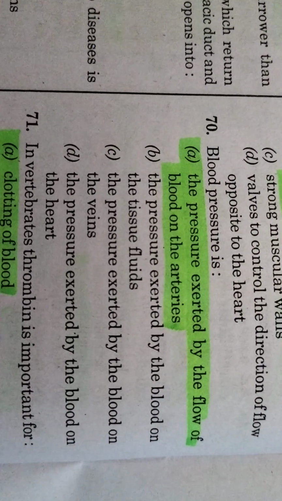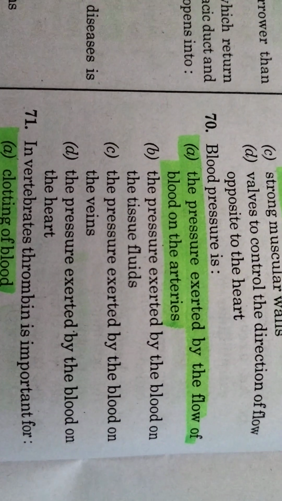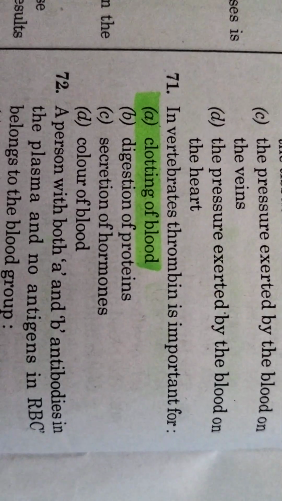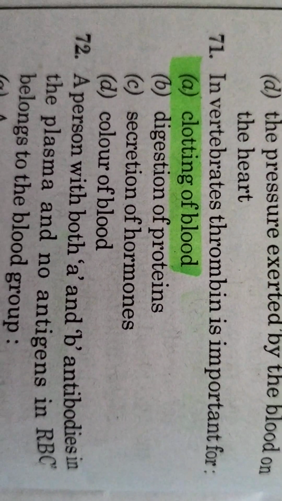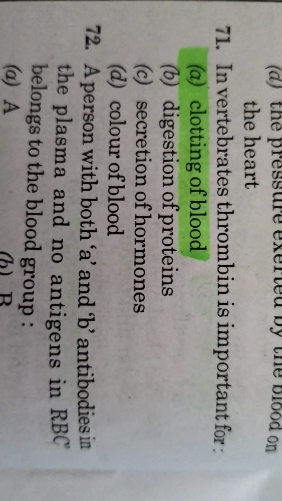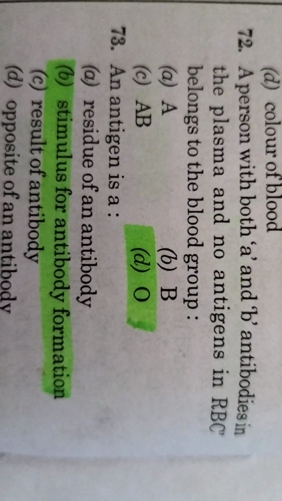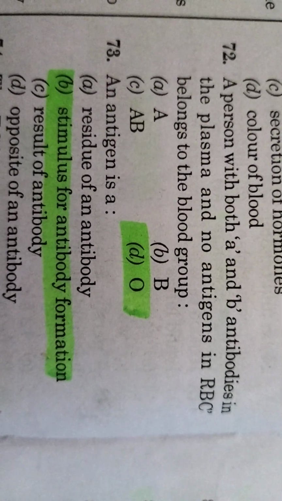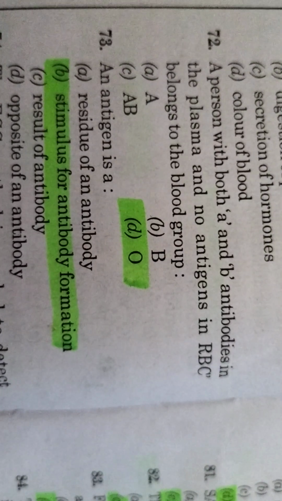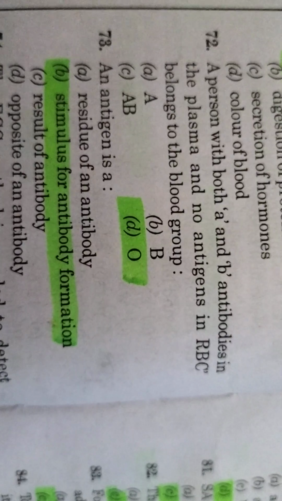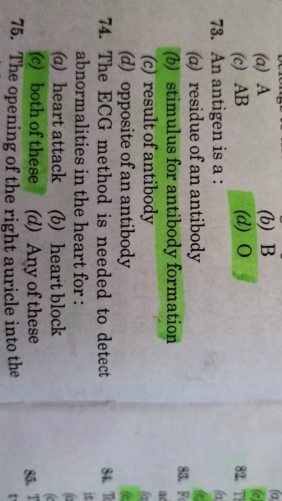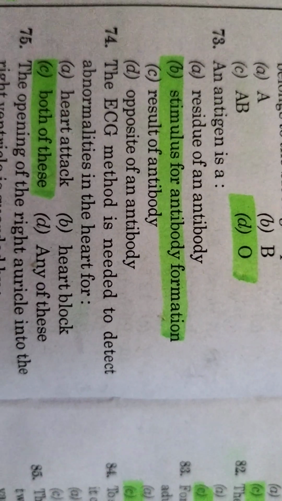Blood pressure is the pressure exerted by the flow of blood on the arteries. In vertebrates, thrombin is important for clotting of blood. A person with both A and B antibodies in the plasma and no antigen in RBC belongs to the blood group O. An antigen is a stimulus for antibody formation.